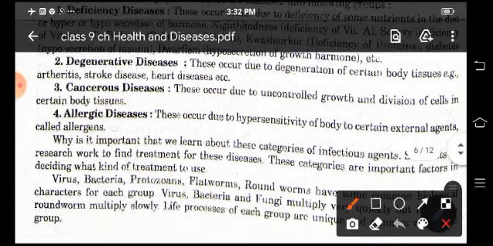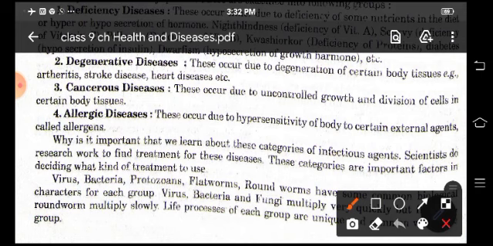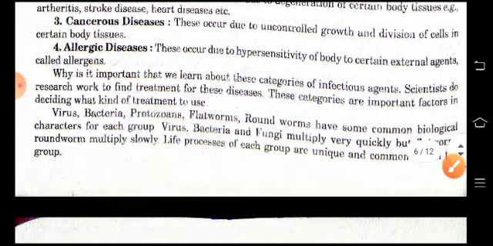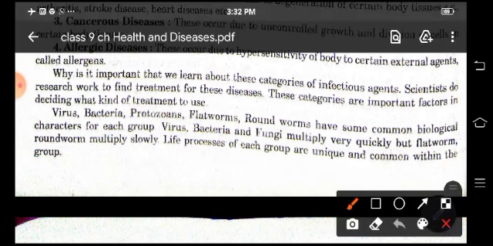Why is it important to learn about the categories of infectious diseases? Now these categories are important factors in deciding what kind of treatment to use. Like virus, bacteria, protozoans and different organisms, they have some common biological characters for each group. So virus, bacteria and fungi, they multiply very quickly but flatworm, roundworm multiply slowly. And the life process of each group is unique and common within the group.